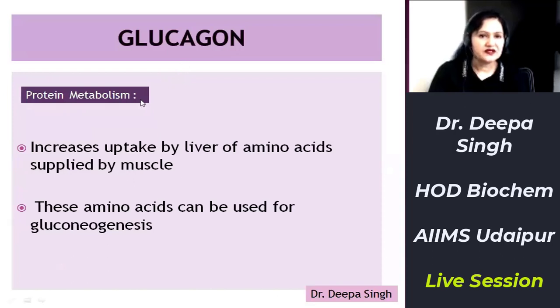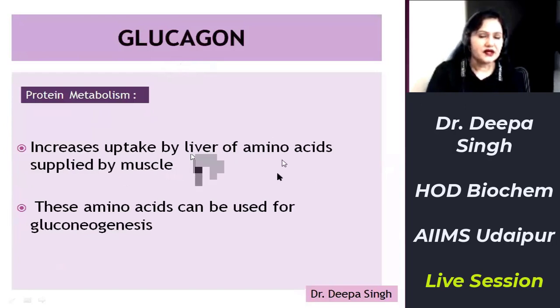Third comes protein metabolism. Glucagon increases the uptake of amino acids in liver, and these amino acids are supplied by muscle.